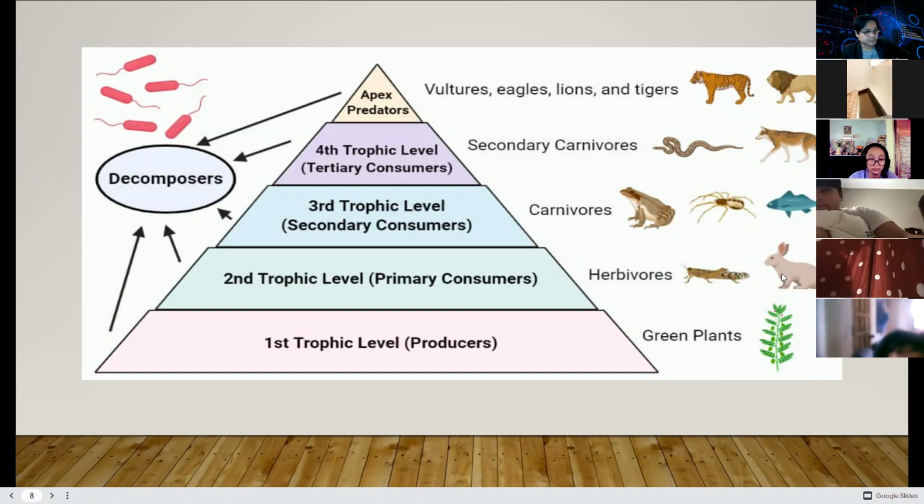Take note. According to the law of thermodynamics, energy cannot be created nor destroyed, but it can be converted from one form to another. This is now the conversion of energy, from mechanical going back to chemical. Mechanical because these organisms are moving, and chemical because the decomposers are doing their job in decomposing it and returning the energy to the soil in order for the plants to absorb it back again. That is actually the process.